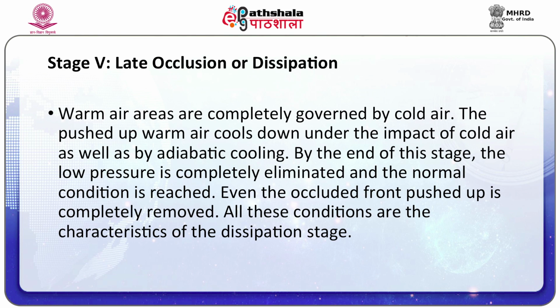Warm air areas are completely governed by cold air. The pushed up warm air cools down under the impact of cold air as well as by adiabatic cooling. By the end of this stage, the low pressure is completely eliminated and the normal condition is reached. Even the occluded front is pushed up and completely removed. All these conditions are the characteristics of the dissipation stage.